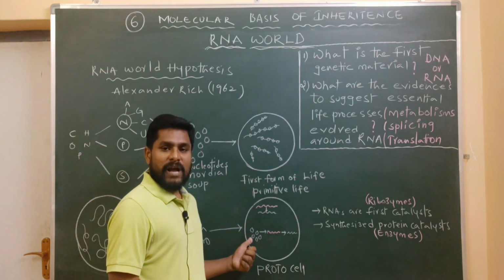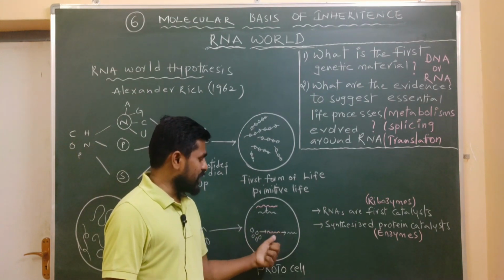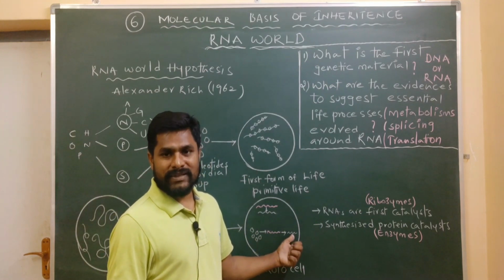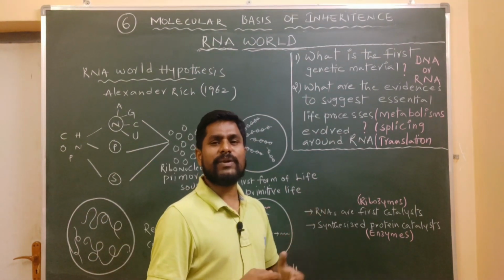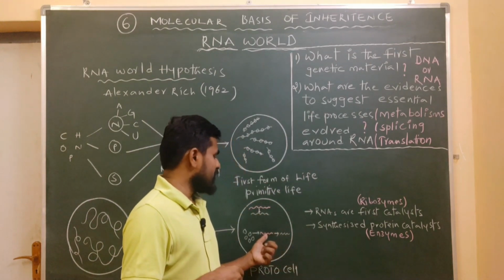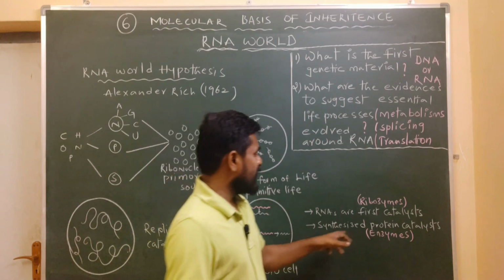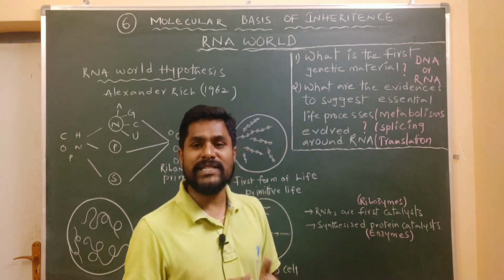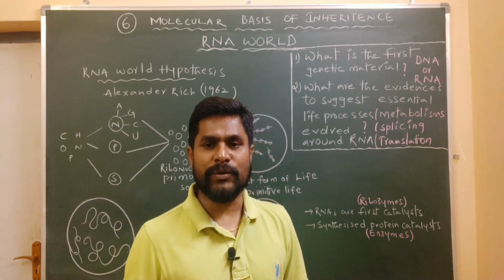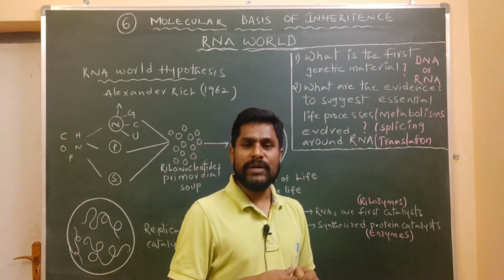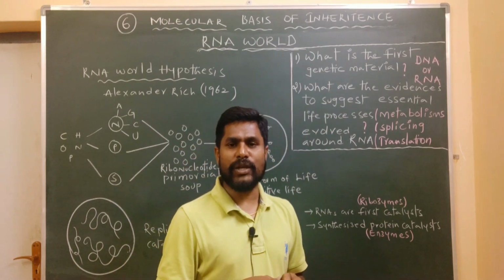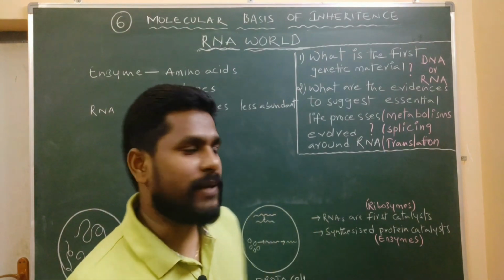Suppose these are the amino acids. Here the RNA molecule can bind these amino acids together to form a protein molecule. Nothing but, first the RNA molecules got the catalytic properties. By these catalytic properties, RNA synthesizes the proteins. So proteins get converted into enzymes. These enzymes later became predominant biocatalysts over RNA molecules because they consist of abundant and diversified monomeric units when compared to RNA molecules.